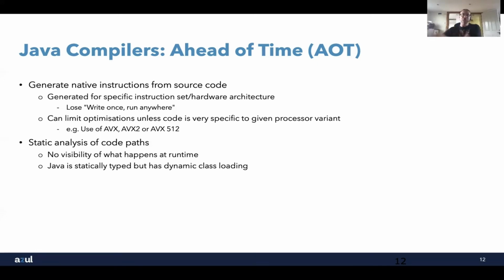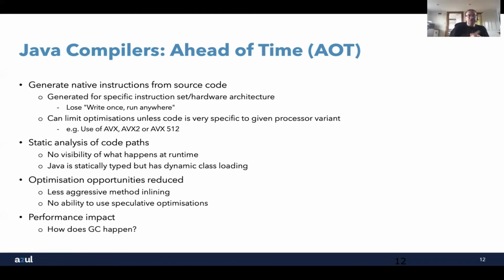What you do is you simply take the instructions of that method, put it in line with the code, and avoid that overhead. Problem is that you can't be as aggressive with your method inlining if you use ahead of time compilation, because you can't necessarily guarantee that the method that you're going to inline at compile time is going to be the one that will be used at runtime. If someone does a dynamic class load, replaces a method, when you call that method, it's a different one, and so you can't necessarily inline everything that you would want to. So the opportunities for optimization are reduced. As I say, less aggressive method inlining.